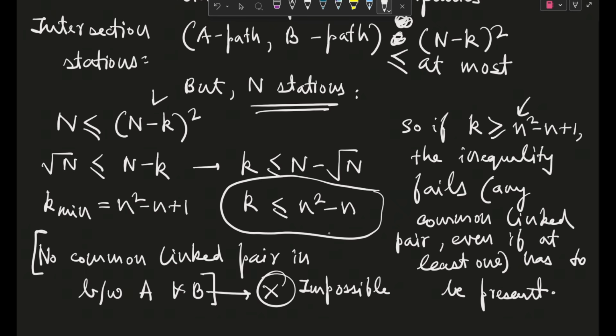Even see, although this inequality is not true in terms of greater than and less than, you can see if the plus 1 was not there, our k is coming to be equal to n square minus n, and that was the value we found above. Okay, not above, like on my screen it is above, but for you it is before. So guys, the answer for this question will be n square minus n plus 1. Okay, I hope no more doubts.